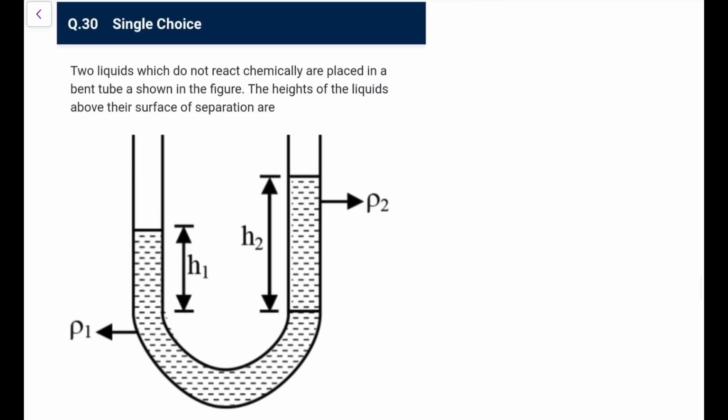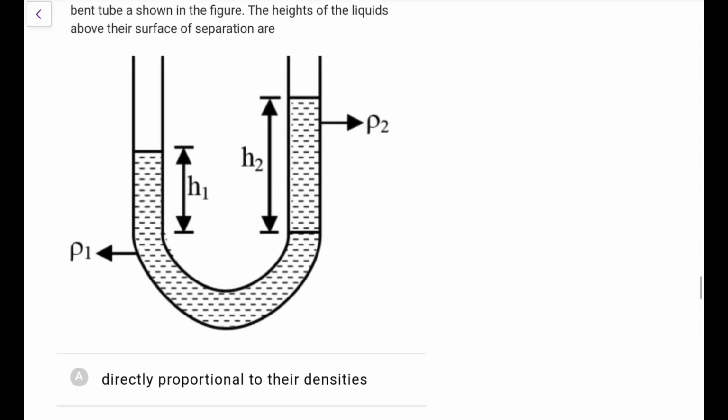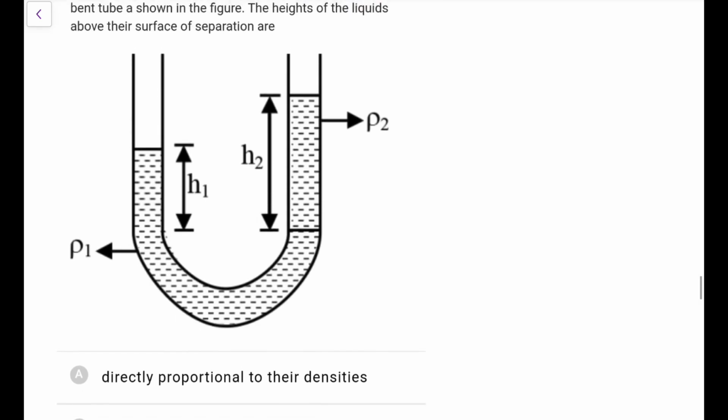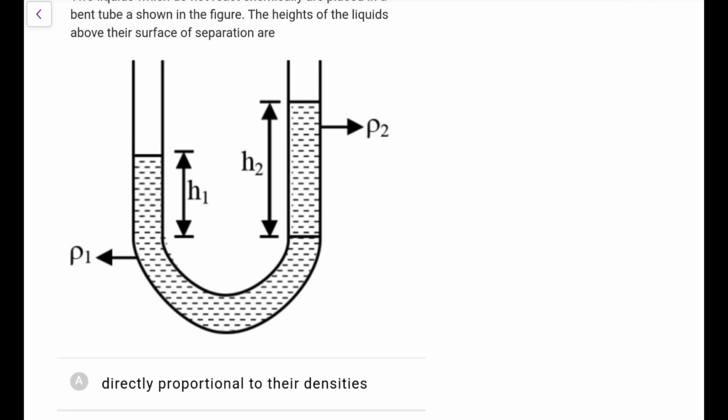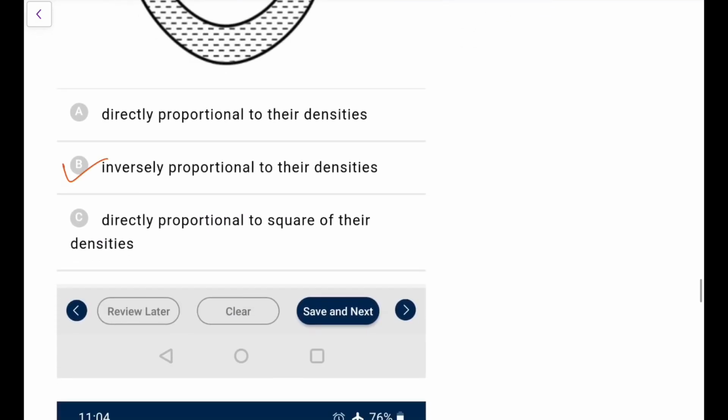Two liquids which do not react chemically are placed in a bent tube or a U tube, you can say, as shown in the figure. The heights of the liquid above the surface of separation are H1 and H2. So if they don't react, you have two liquids with their separation. So what we can directly say, at this point the pressure must be same. So the gauge pressure due to this, rho 1 g H1, should be equal to rho 2 g H2. So H1 by H2 comes out as rho 2 by rho 1. That is not proportional, inversely proportional to their densities. Go for option B in this case. Next one.